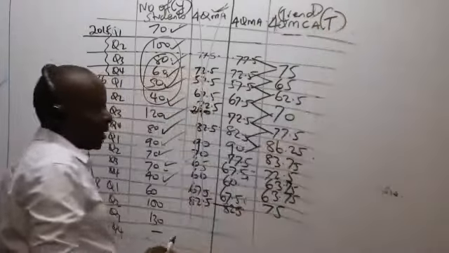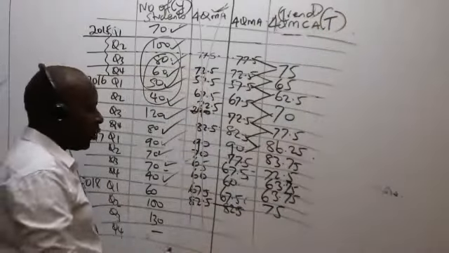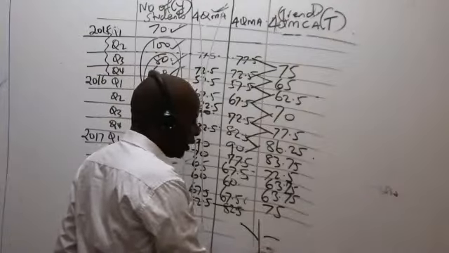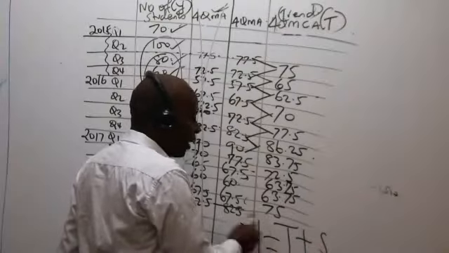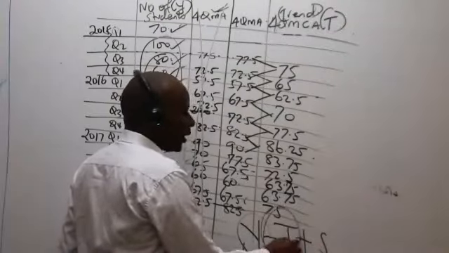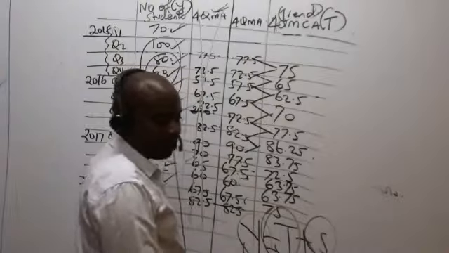Very important. So in our next class, we'll be looking at what we call the additive model, which looks like this: Y equals T plus S. When I have this Y and this T, then I should be able to get what here? I should be able to get S.